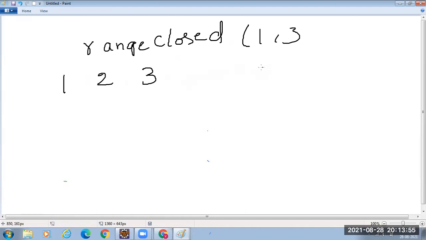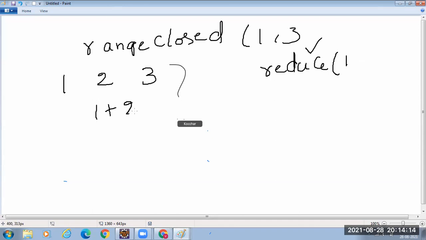Now there is something called reduce in Java. In the stream, reduce is the method. What it does: to reduce, give the initial output like 1. Then you tell how to, I want to do the sum of this, like 1 plus 2 plus 3. I want to get 6.